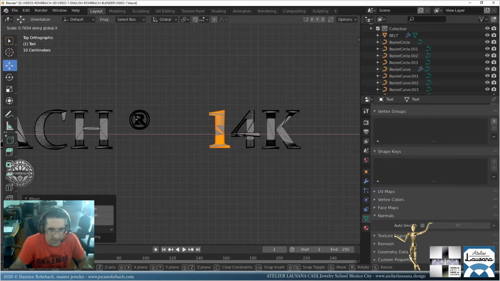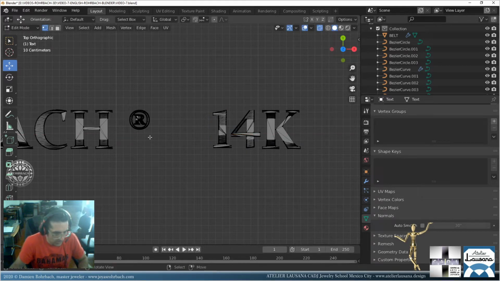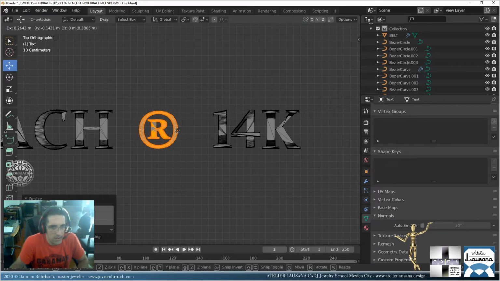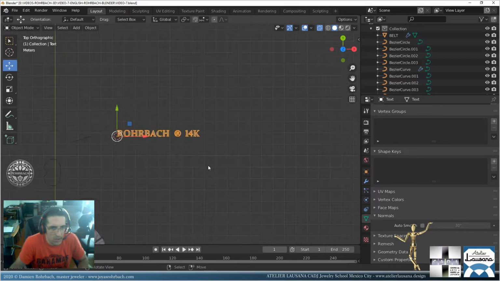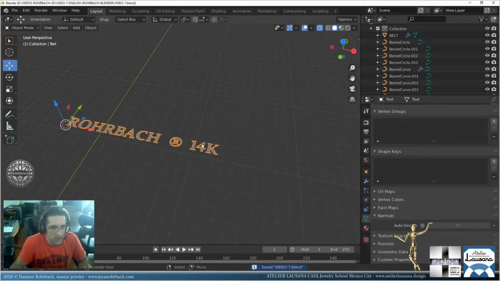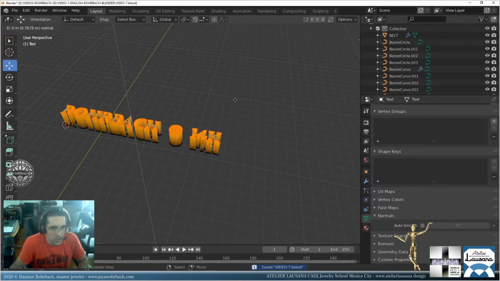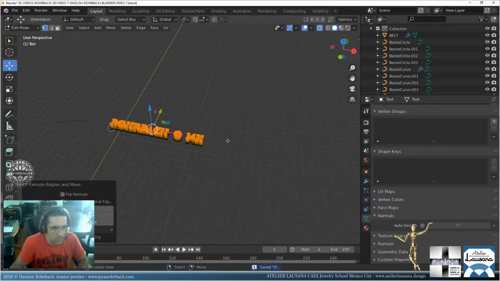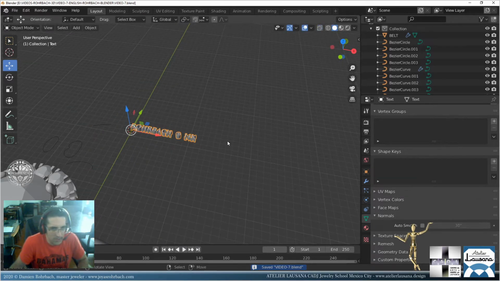S, X. Let's make this a bit like that. Alt A. Now let's do a B here. Let's make this bigger. Let's move it here, some centers between the letters. Okay, that's what we have. Now let's go here, A, extrusion. Let's make it pass like there. All right, we have that.